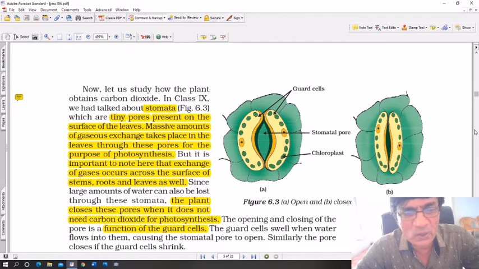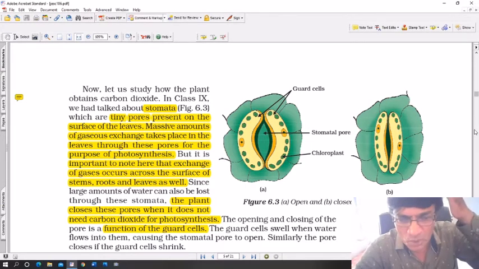The opening and closing of the pore is a function of the guard cells. The guard cells swell, they expand when water flows into them, causing the stomatal pore to open. Similarly, the pores close if the guard cells shrink.